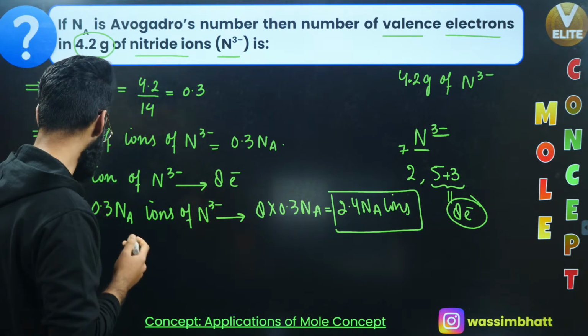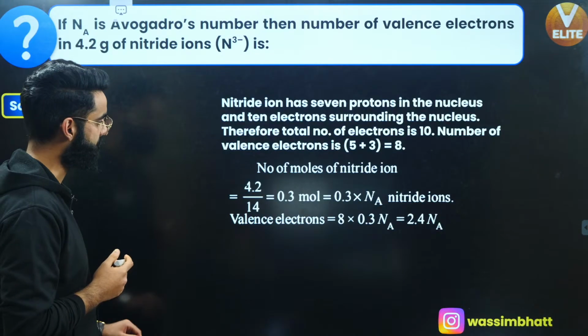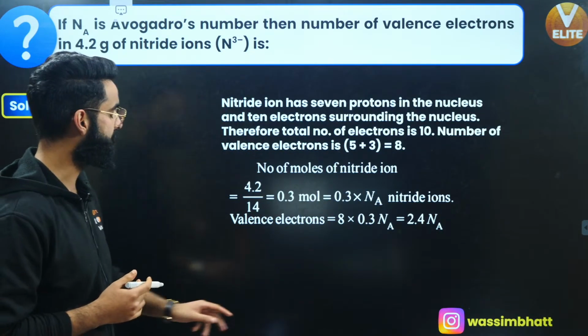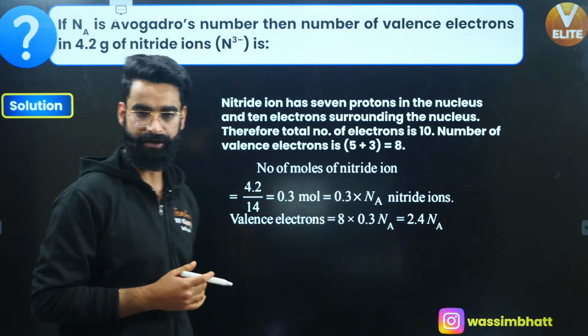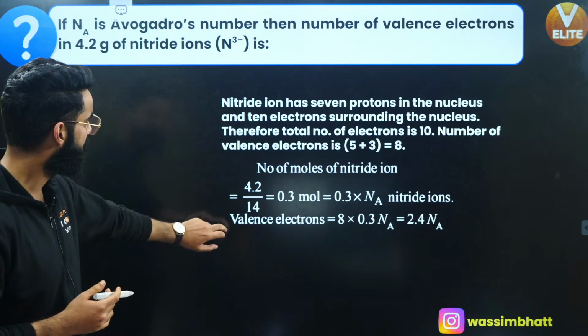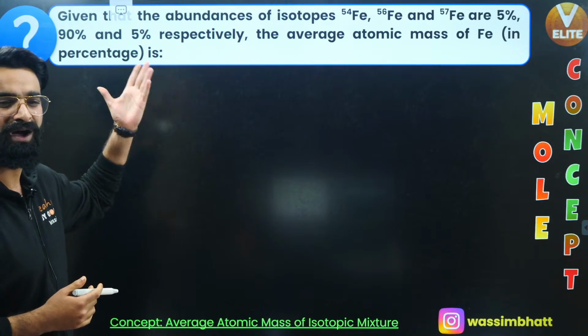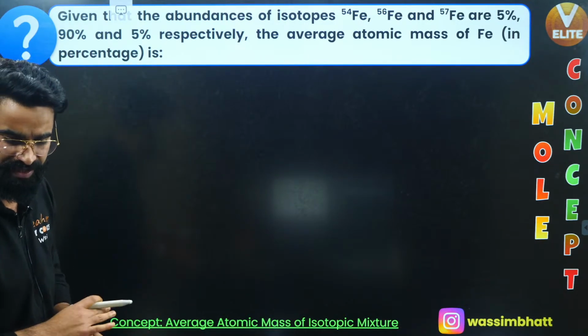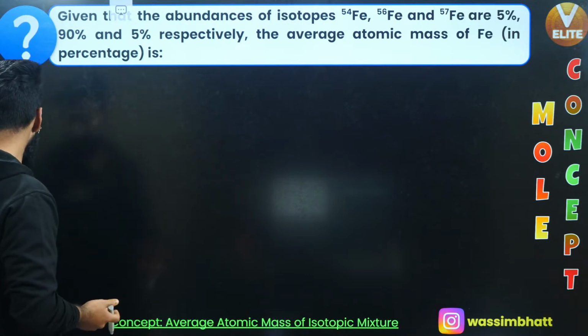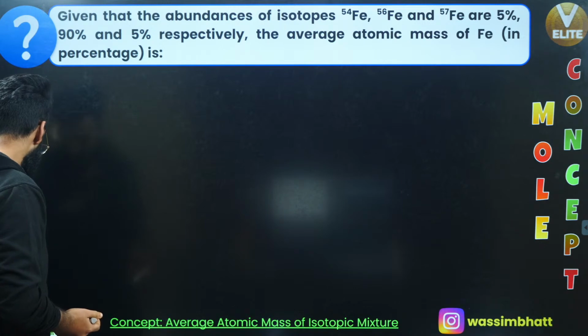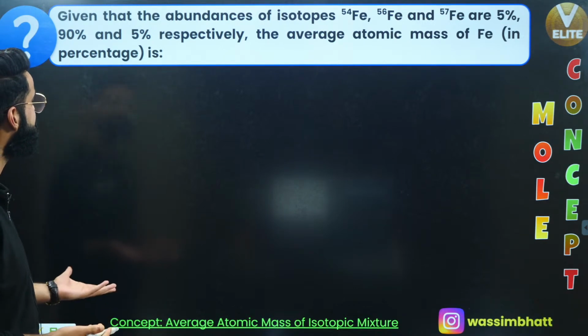Perfect, guys. So the answer, valence electrons present in 4.2 grams of nitride ion, is going to be 2.4 Na. Let's move on to one more question. A very simple question, and this was also asked once in some competitive examination. I don't remember exactly where, but a very simple and ordinary question.